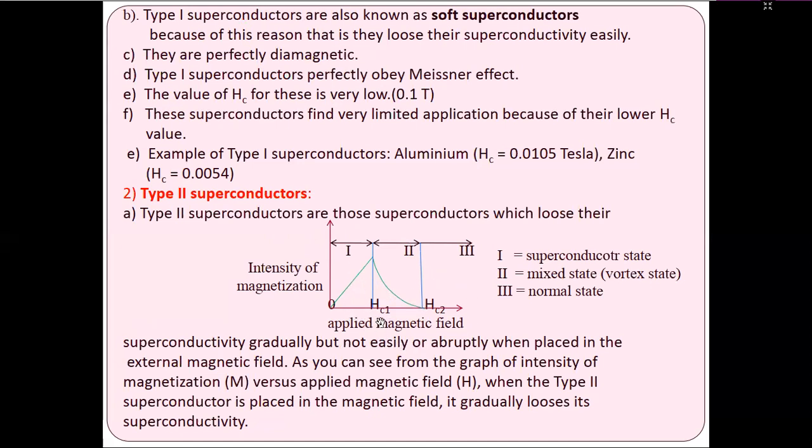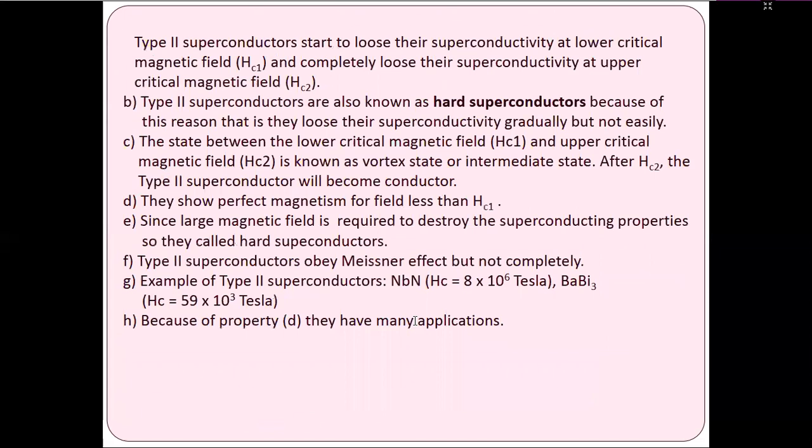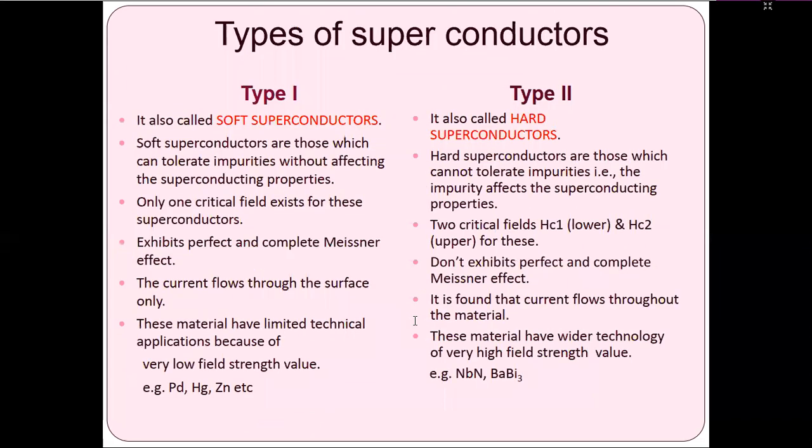The changes occur between Hc1 and Hc2. In these two states the applied magnetic field and the intensity of magnetization change. These are a few things about the type 2 superconductor. So this is the difference between the two superconductors.